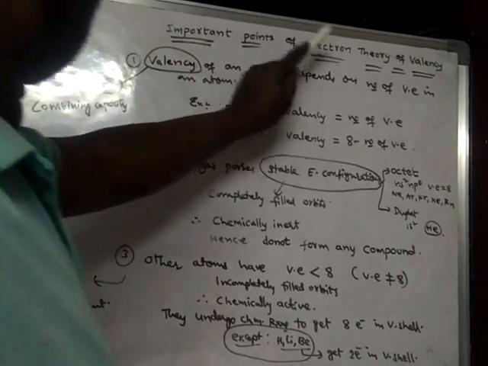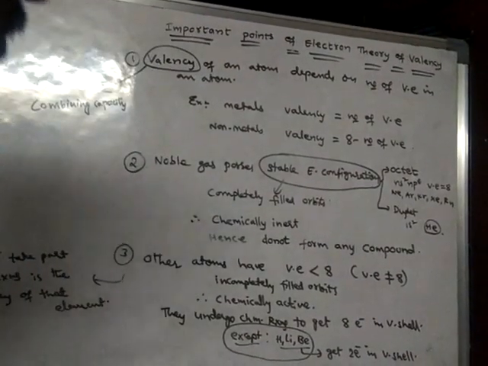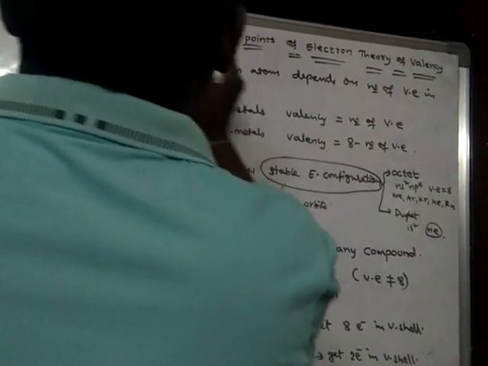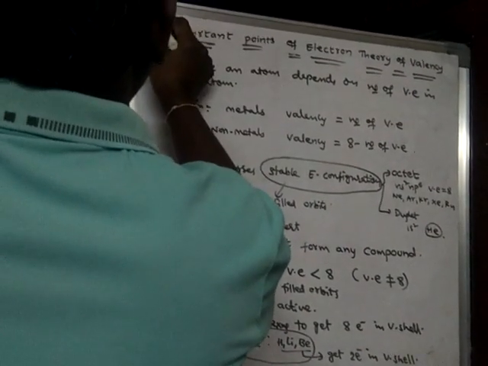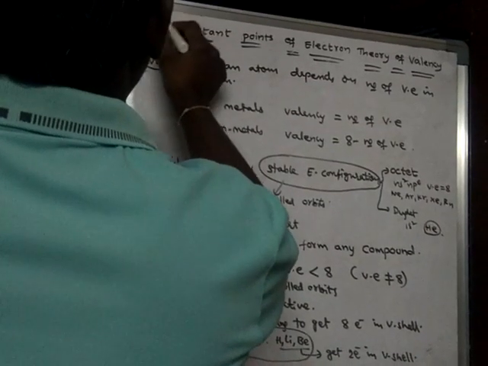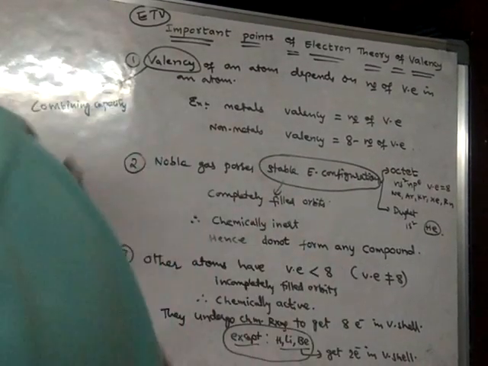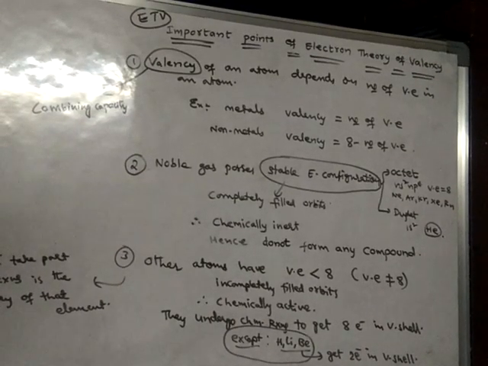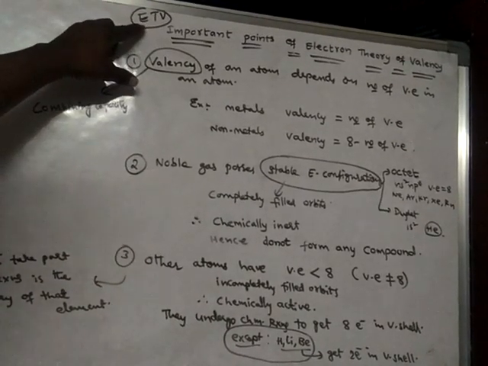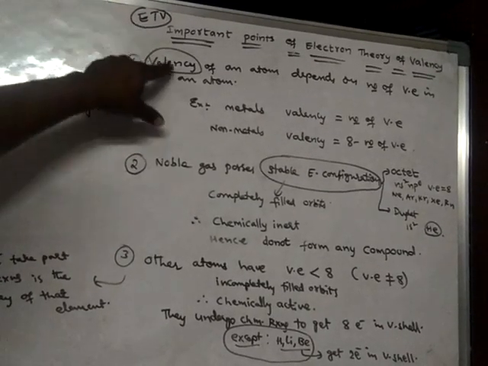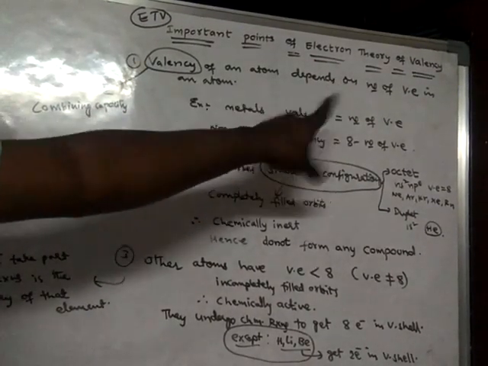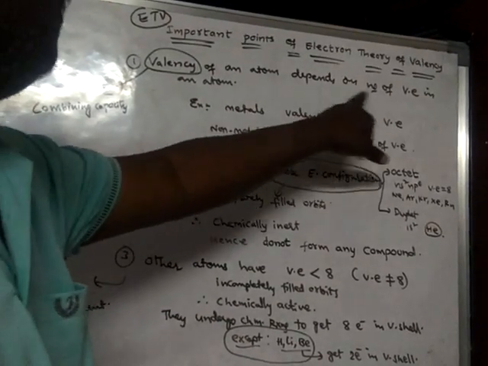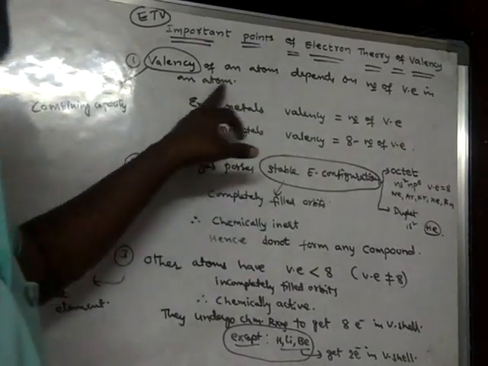See the important points of the electron theory of valence, ETV, the electron theory of valency. So we learn the important points regarding the first theory, which explains chemical bonding. According to this theory, the valency of an atom depends on the number of valence electrons in the atom.